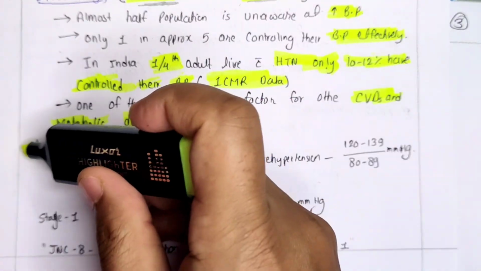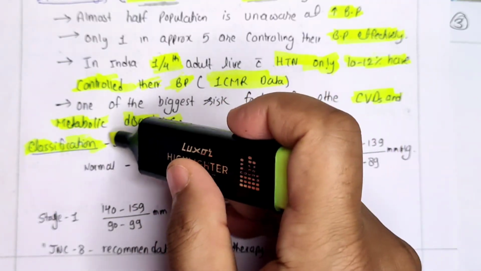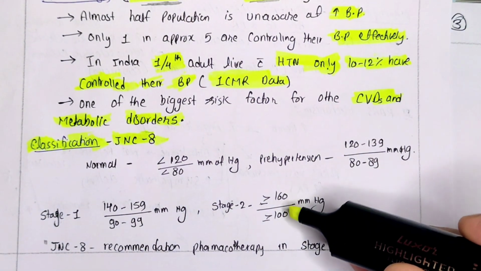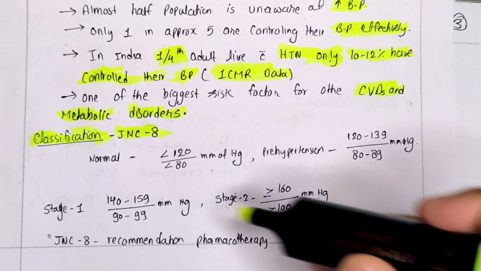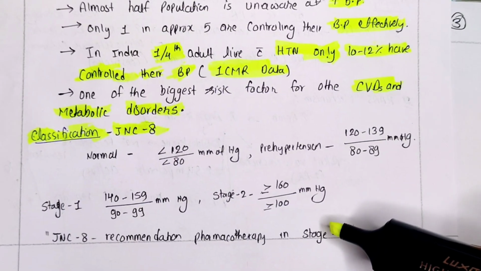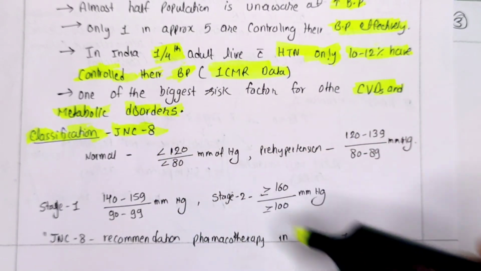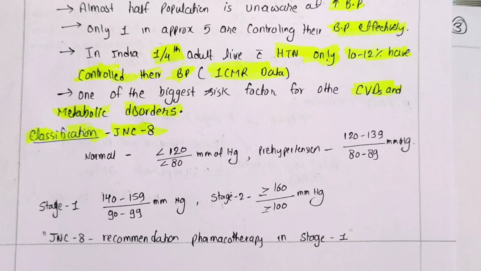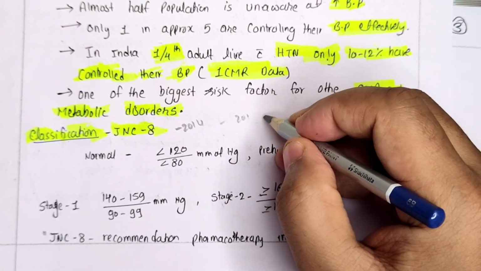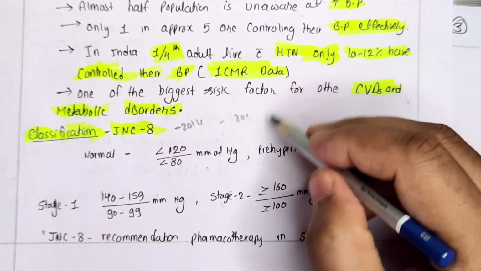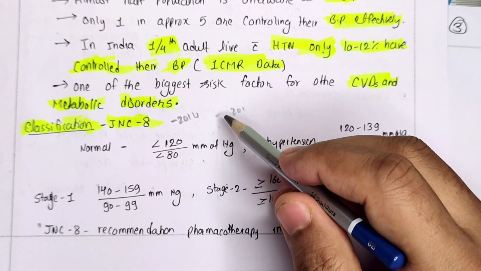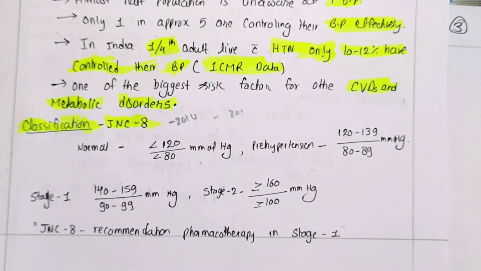Now, let's classify hypertension. The Joint National Committee, JNC, is an organization which works extensively in cardiovascular disorders. In that also, hypertension is the major area of their research. They have various guidelines. JNC is the latest guideline given by them. In 2014, they gave the JNC guideline. After that, in 2017-18, the American College of Cardiology and American Heart Association updated things. However, from an exam point of view and for larger understanding, we will go with the JNC 8 criteria.